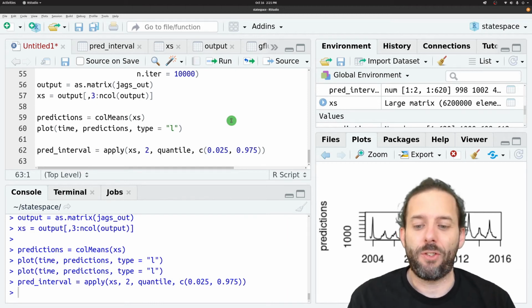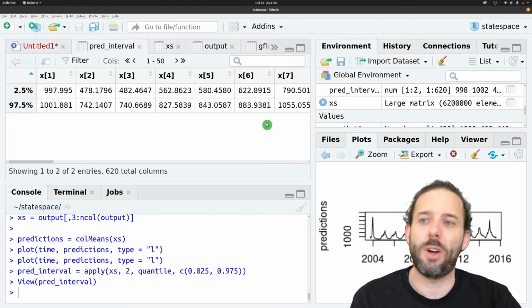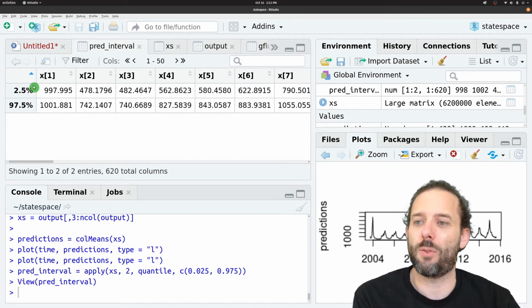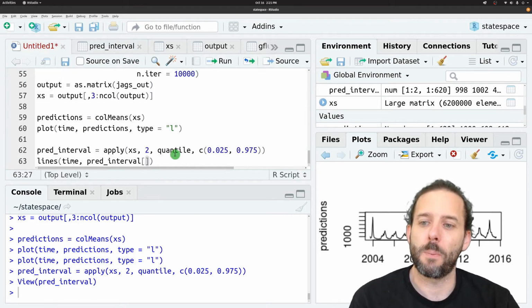And we can add this to our graph using lines. We still have time on the x-axis. We now want our prediction interval. And first we'll plot the lower prediction interval. If we look at our pred interval object, we'll see we've got 2 rows, one of which holds that 2.5% quantile, one of which holds the 97.5% quantile. So we want to plot the first row and then the second row.